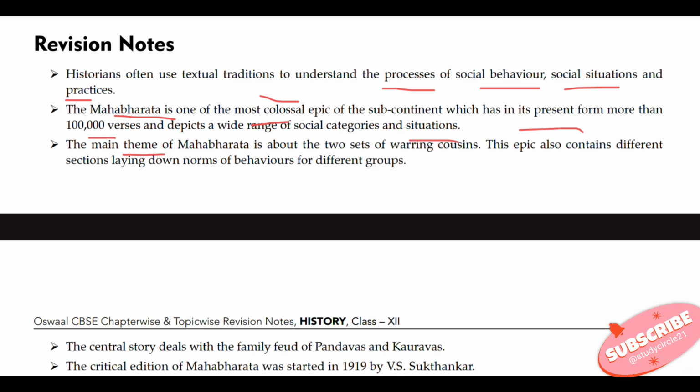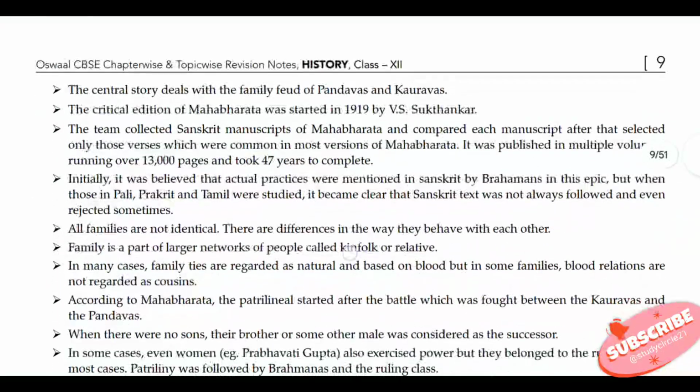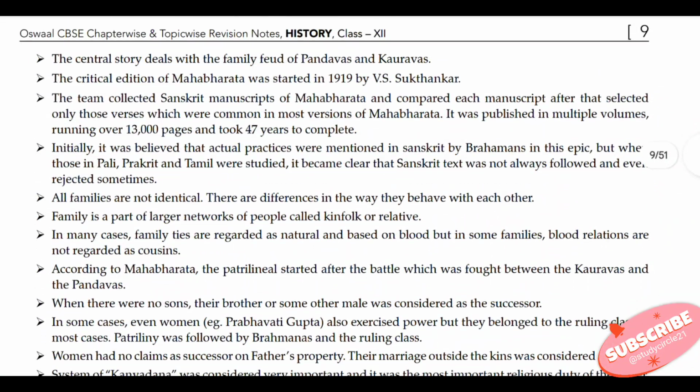The main theme of Mahabharata is about the two sets of warring cousins. The epic also contains different sections laying down norms of behaviors for different groups. The central story deals with the family feud of Pandavas and Kauravas. The critical edition of Mahabharata was started in 1919 by V.S. Sukthankar. The team collected Sanskrit manuscripts of Mahabharata and compared each manuscript. After that, they selected only those verses which were common in most versions of Mahabharata. It was published in multiple volumes running over 13,000 pages and took 47 years to complete.